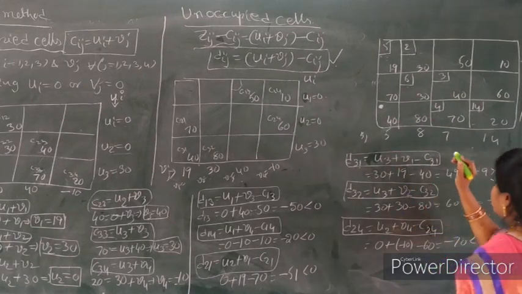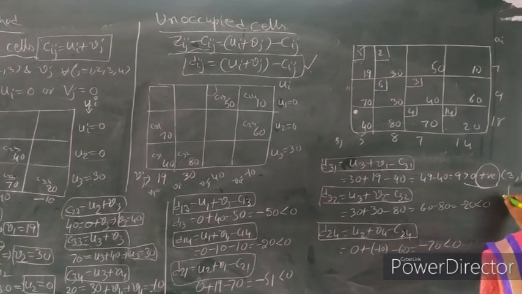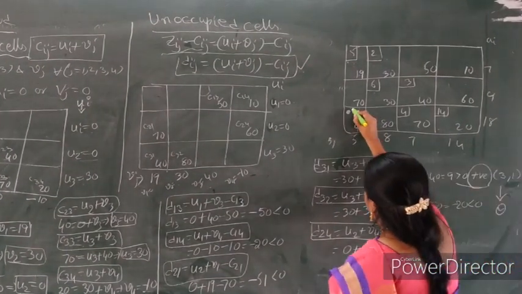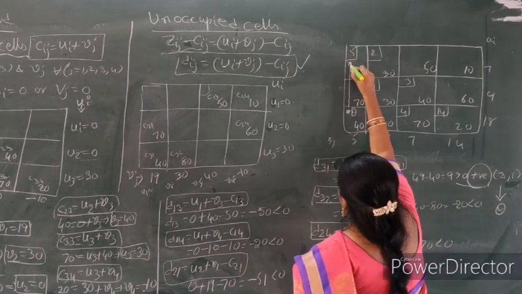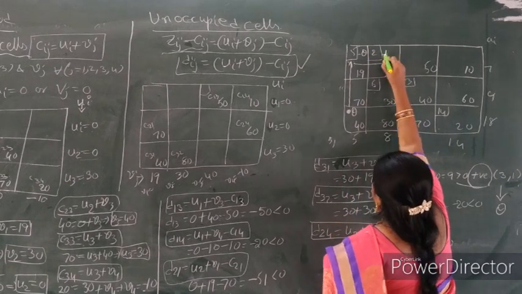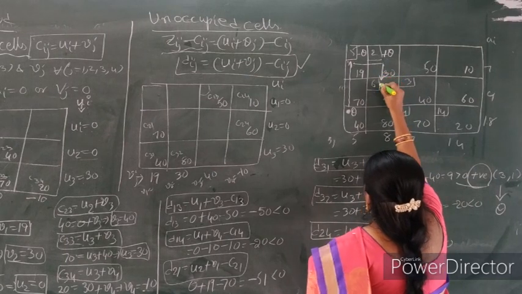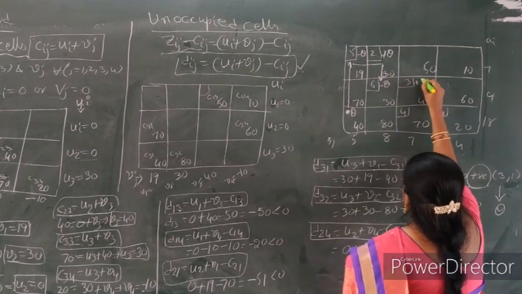Now introducing some positive quantity theta in cell 3,1. So corresponding this value minus theta and corresponding this value plus theta.